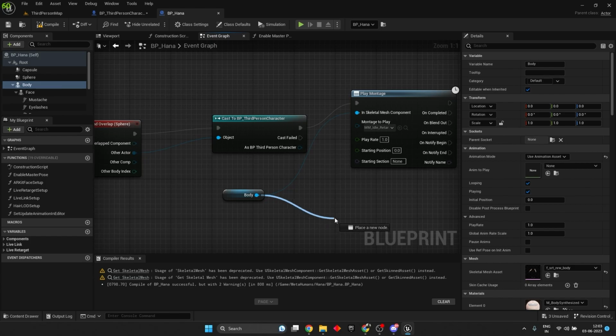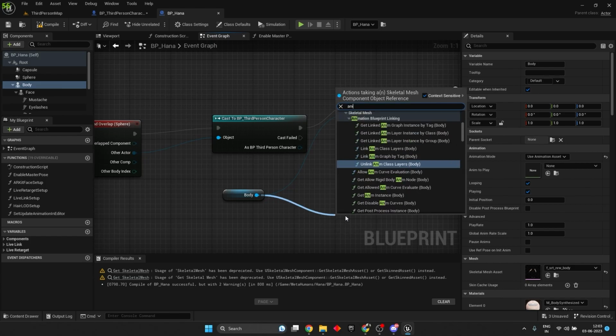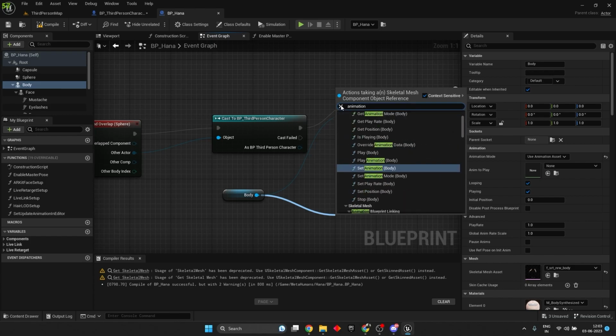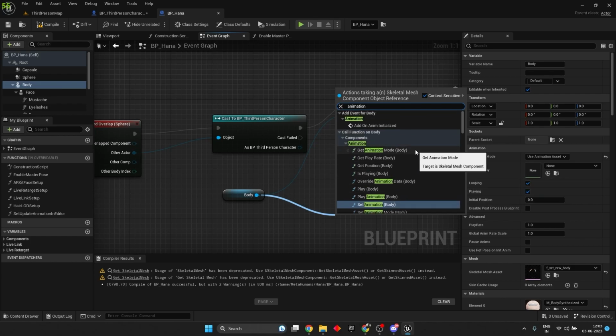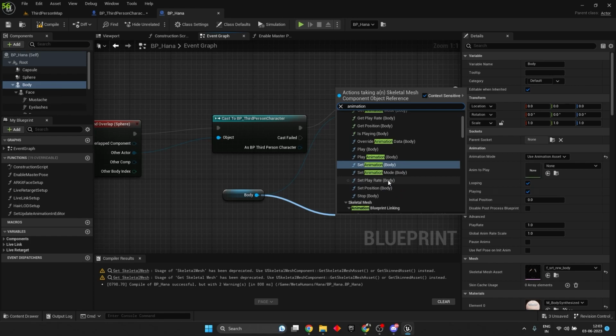Okay, so if I get the body, anim to play, let's stop. Set animation mode is there, get animation mode, play animation.